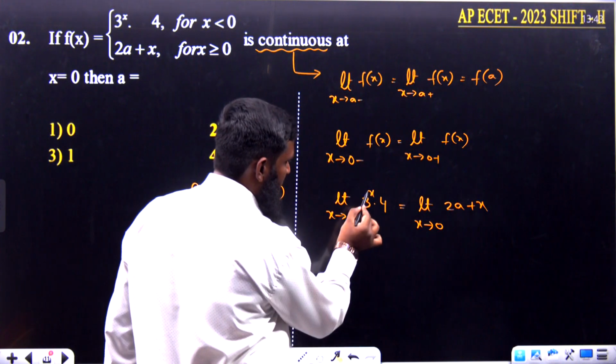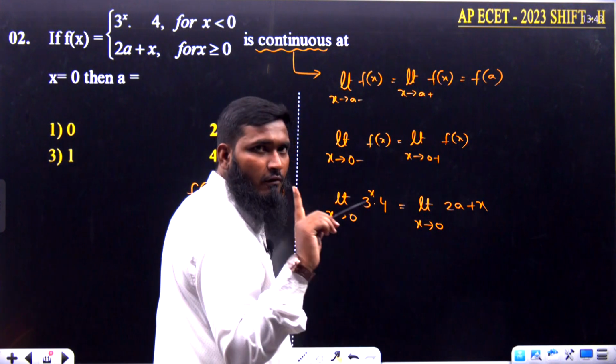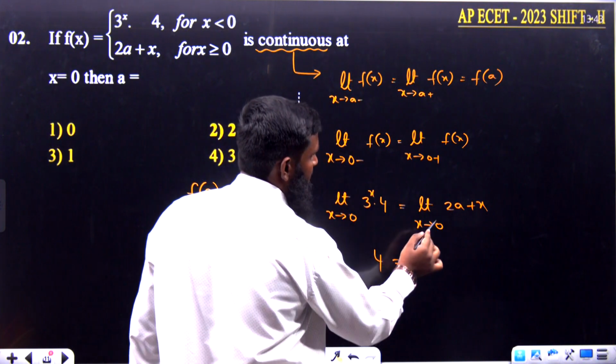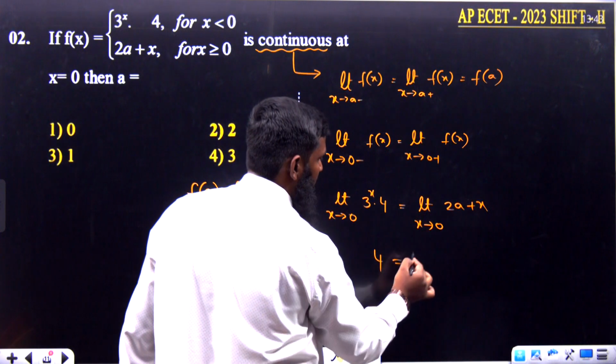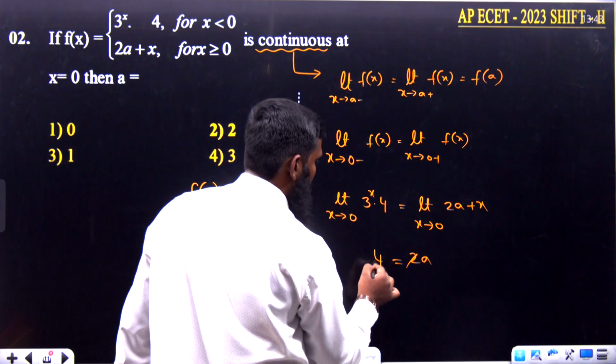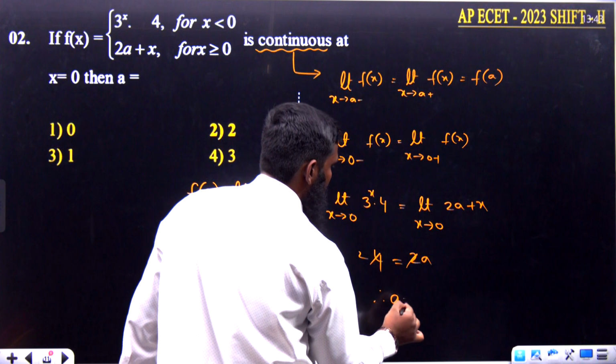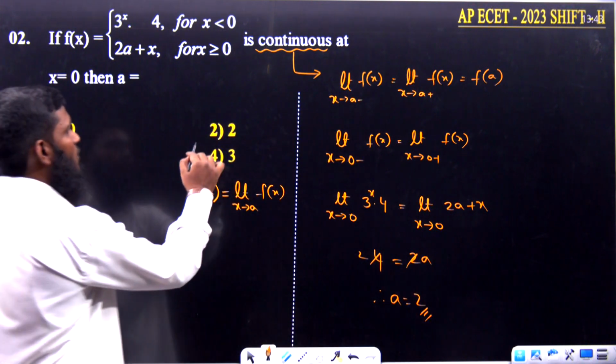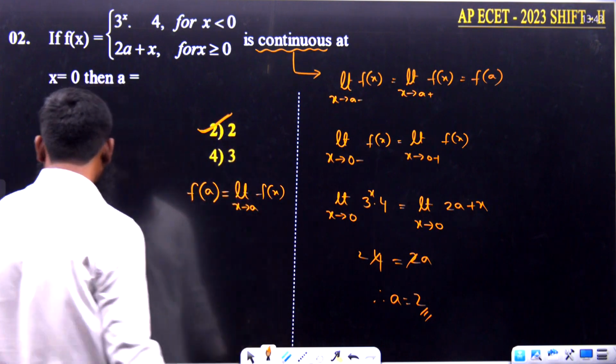Now if you substitute the x value as 0 over here, 3 power 0 will become 1, a power 0 means 1, so 1 into 4 is 4, equal to. If you substitute the x value as 0 over here, what are we getting? 2a. So 2 1s are 2, 2 2s are 4. Therefore, what is the value we are getting? a is equal to 2. Okay. So a is equal to 2 means option number 2 is correct.